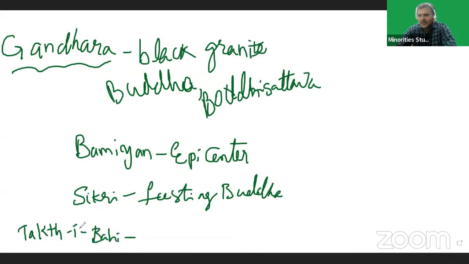Takht-i-Bahi, located near Peshawar. Here, the Maitreya, future Buddha statue was discovered. Okay, Sikri, fasting Buddha, Takht-i-Bahi, Maitreya. Gandhara school of architecture is completely related to Buddhism. They carved images of Buddha and Bodhisattvas. Previous and future births of Buddha were carved, sculpted.